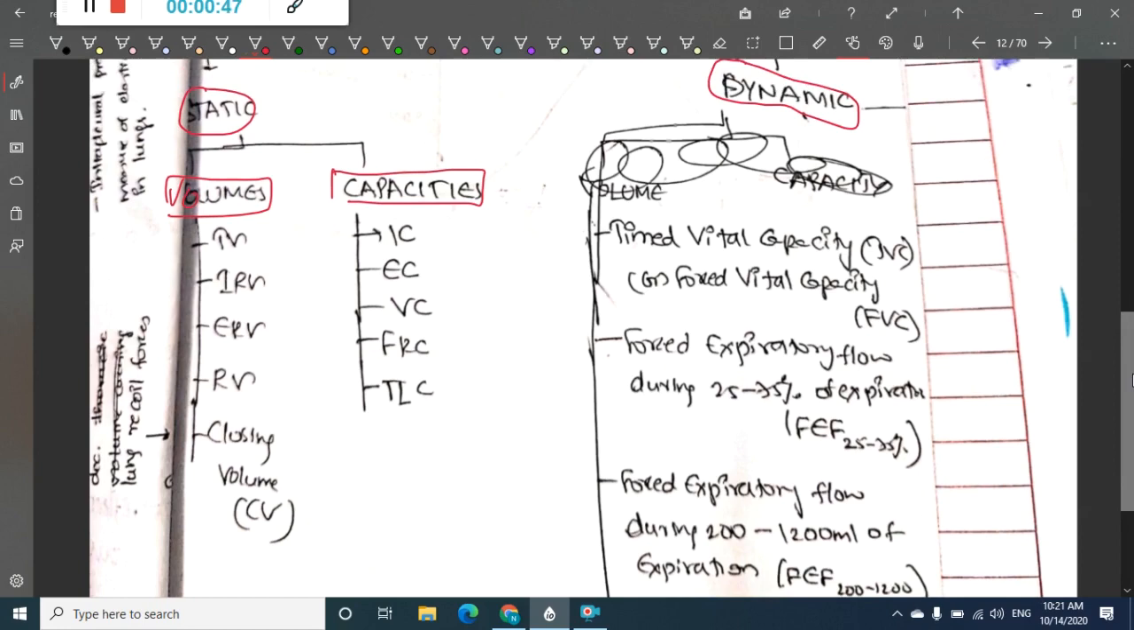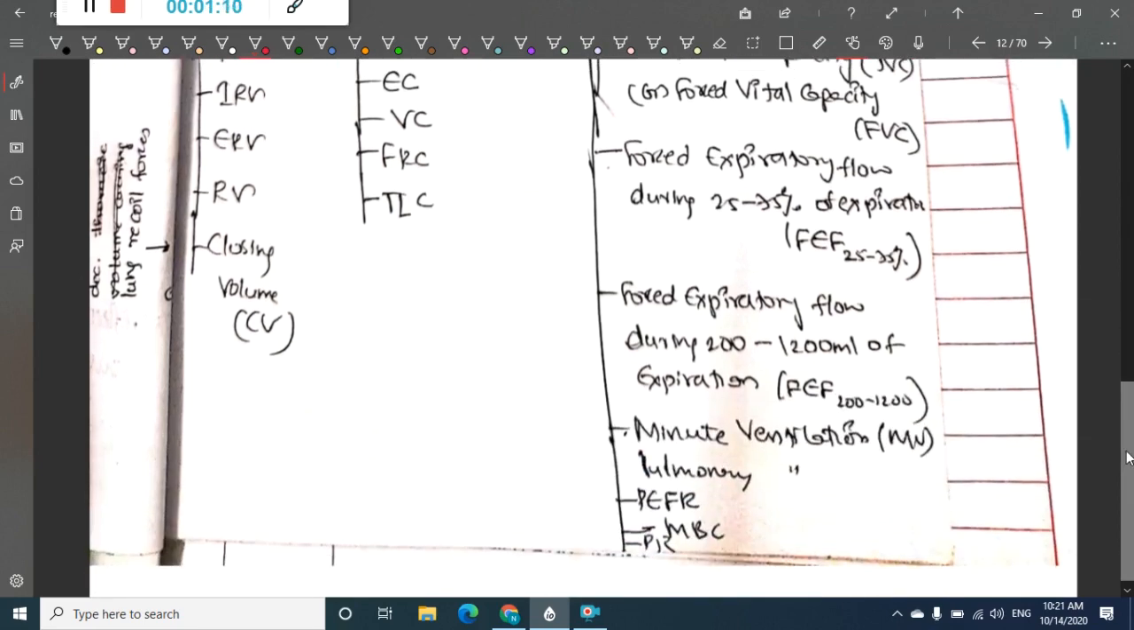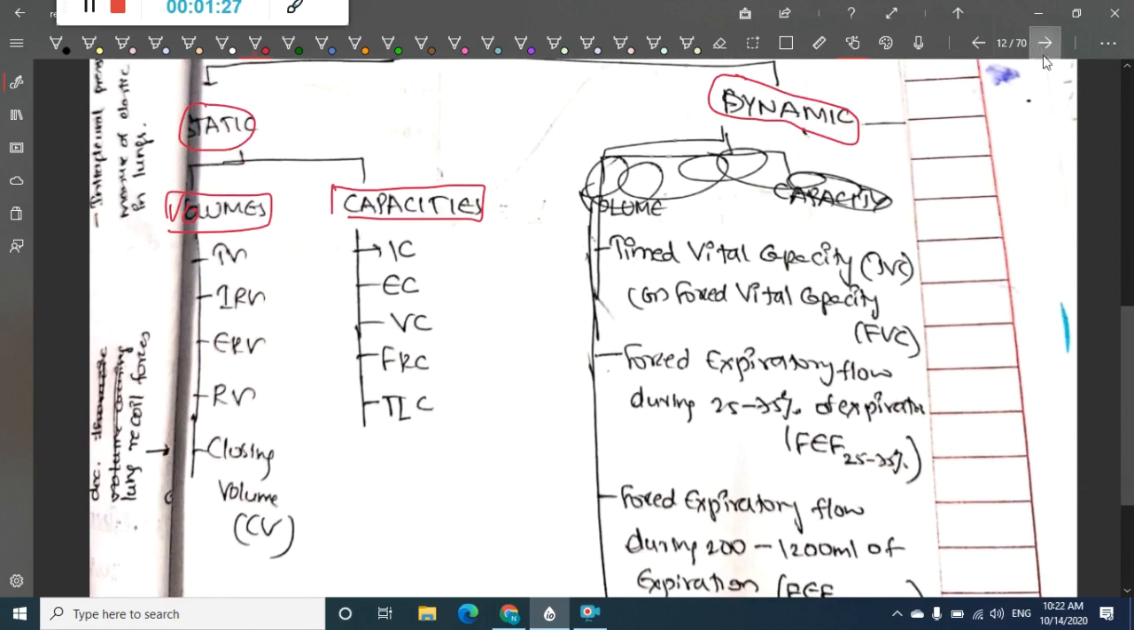Static lung volumes are those volumes which are recorded in the resting state of the lung, whereas dynamic lung volumes are those related to the movement of the lung. First we have timed vital capacity or forced vital capacity. We have forced expiratory flow during 25 to 75% of expiration, forced expiratory flow during 200 to 1200 milliliters of expiration. Then we have minute ventilation, pulmonary ventilation, and peak expiratory flow rate. All these are the dynamic lung volumes.